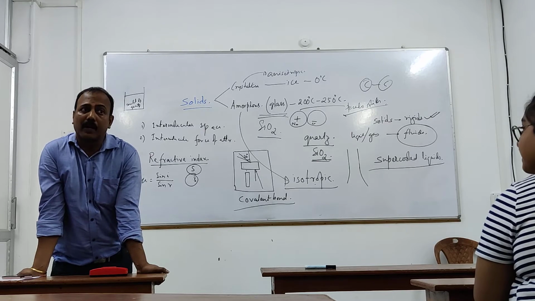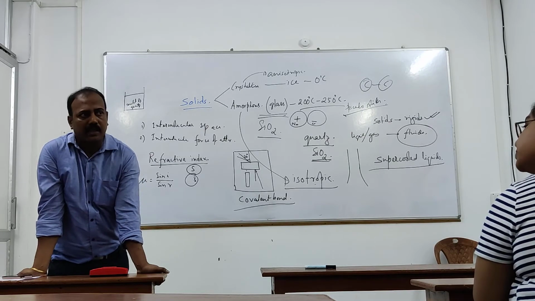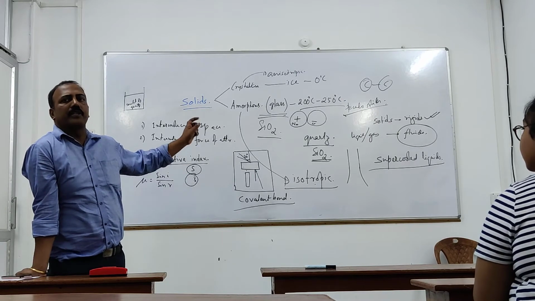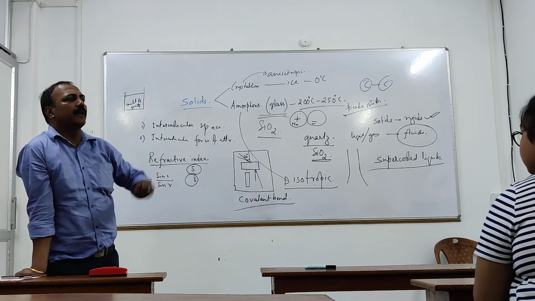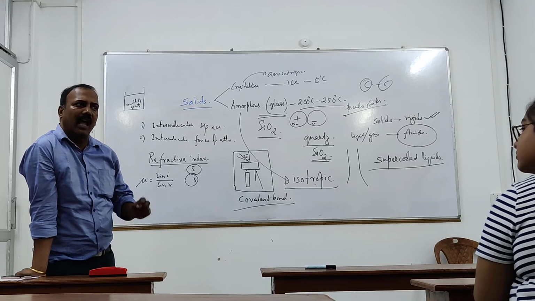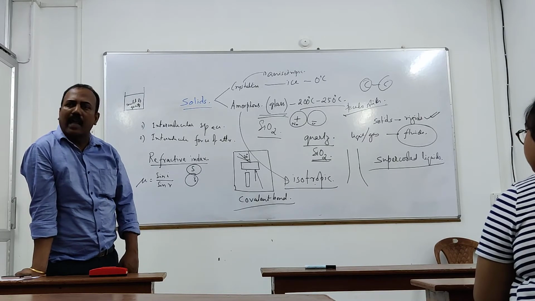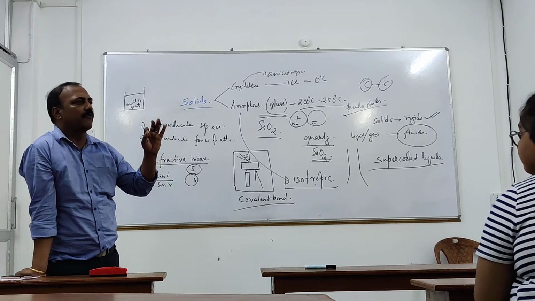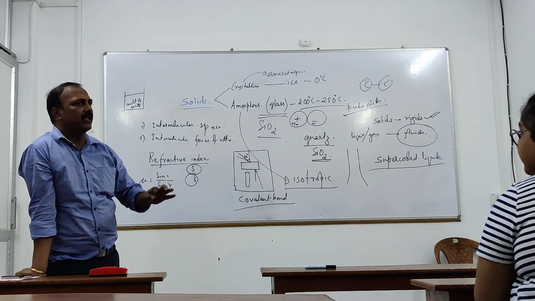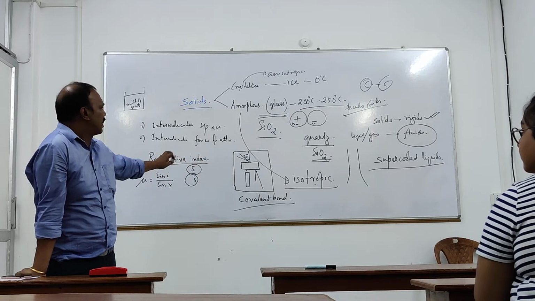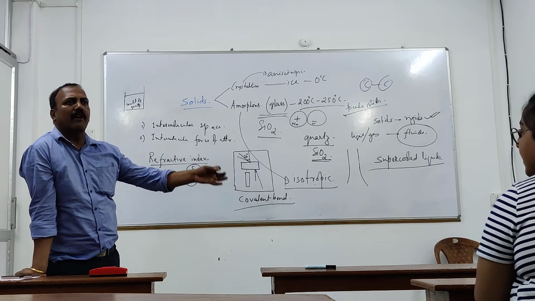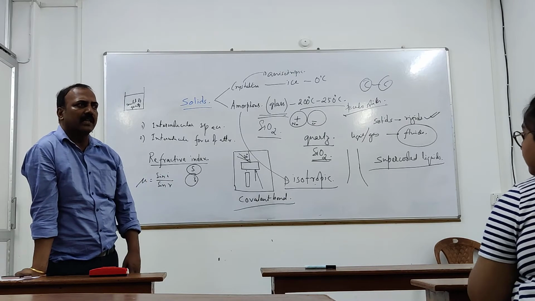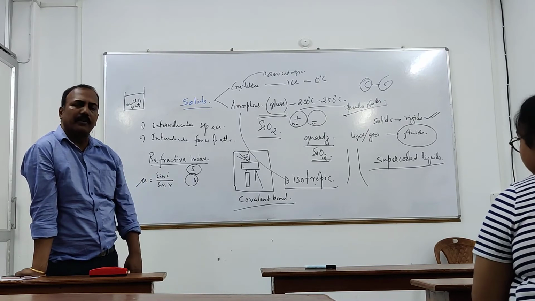Because of certain properties. Here I have talked about only one; there are certain others. Clear? Which are found to be the same irrespective of angle and side. Irrespective of angle and side, these certain physical properties are found to be the same. That is why they are called isotropic solids. And if they are found different, then they are called anisotropic solids. In which case is it found like that? In the case of crystalline solids.